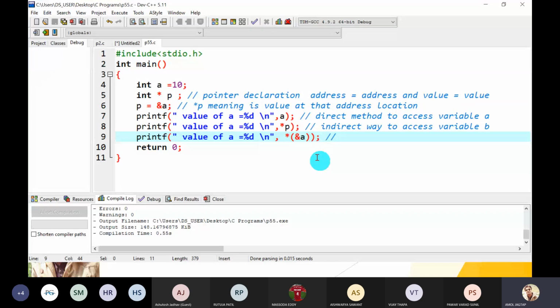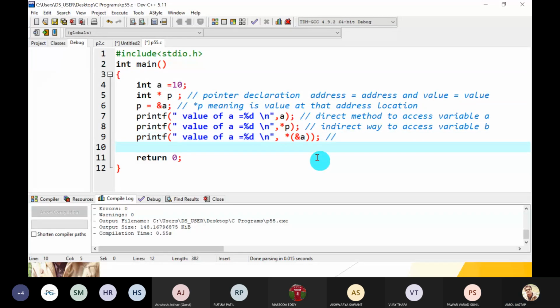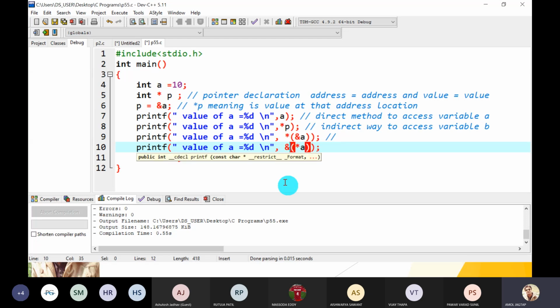Okay, next. Is there any other way? Yes, there is another way. Suppose first I write pointer A and then ampersand. Is it a valid statement or an invalid statement? First, tell me, guys.